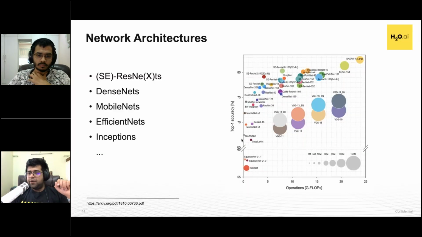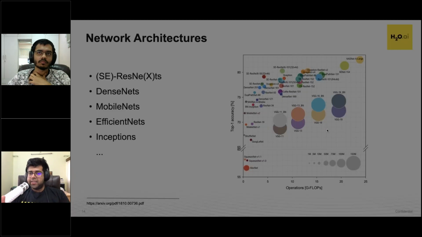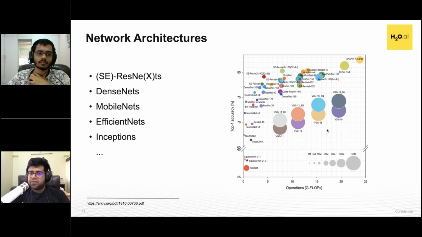They start understanding shapes, they start understanding objects. What I'm trying to point out through this is, as we train a network, we start to collect a lot of rich information, and we'd like to utilize this whenever possible. So here's a collection of quite a bit of architectures in computer vision that have come up. And these represent accuracy against the processing power required. As you can see, the higher we go up in accuracy, quite a bit of compute power, in other words, AWS bills, in other words, late night meetings are involved. We'd like to avoid that.